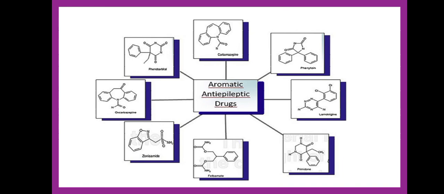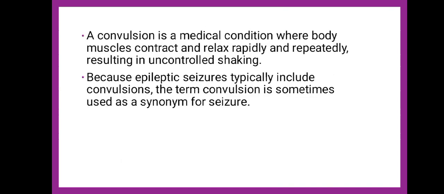Anti-epileptic drugs like carbamazepine, phenytoin, etc. So the phenytoin is specifically used in all the types of epilepsy except absence seizure. Now carbamazepine is more effective in absence seizure, like that. So these are the types of seizures. And convulsion is basically to deal with the muscle ka contraction and relaxation. Repeated actions. So these are also known as anticonvulsant drugs.